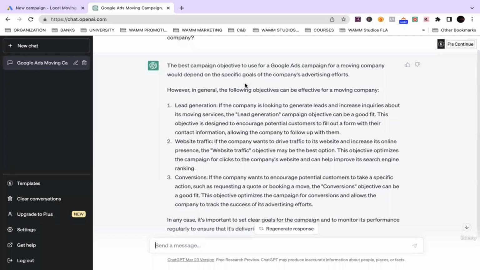So lead generation, if we're looking to generate leads, right? If we want somebody to fill out a form, we would do that. Website traffic, if we're trying to drive traffic to a website, to increase its online presence. Or conversions, if we're looking to encourage potential customers to take a specific action, such as requesting a quote or booking a move, right? So technically we're trying to do all of these things. So there's really no wrong one, but if you are new to Google Ads, this is a great way for you to really know which direction to go.